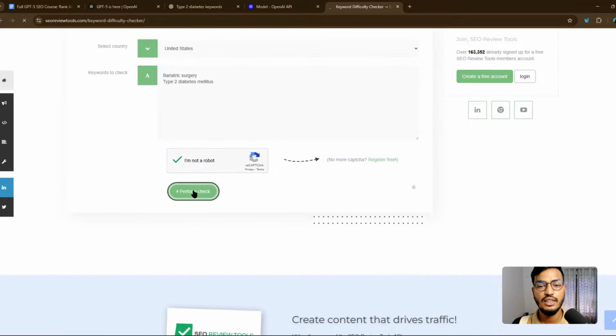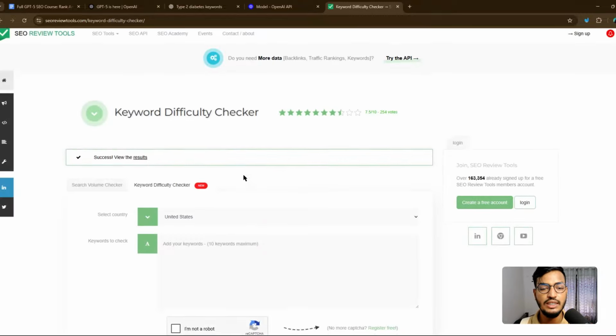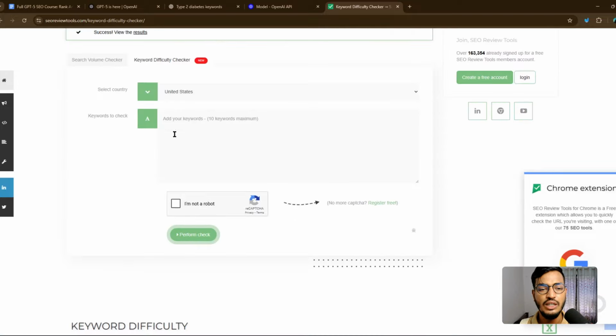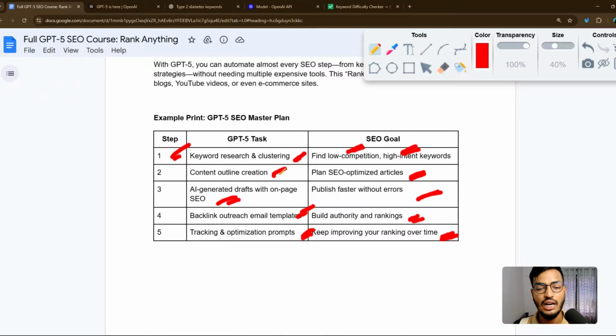Perform check. Let me show you what is the best thing of this tool, and also what is the score of these keywords. You can see this is hard and very hard. Keyword difficulty index. So this is very good, and keyword difficulty is 71 and 99. That's very good. So 65 plus. If your keyword difficulty is over 65 plus, in the location of United States, you can vary from one by one. And the second is outline creation.